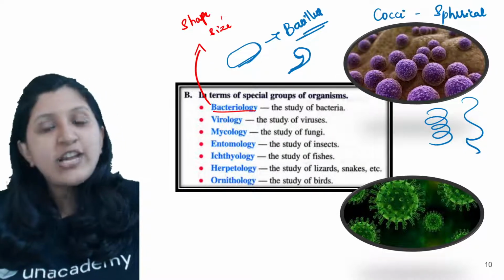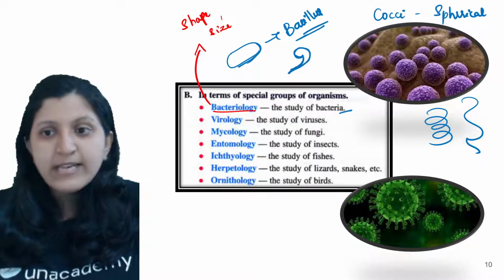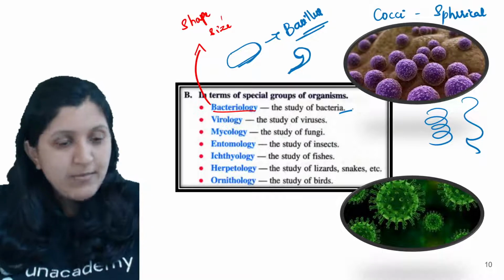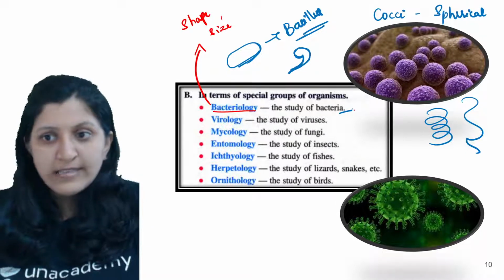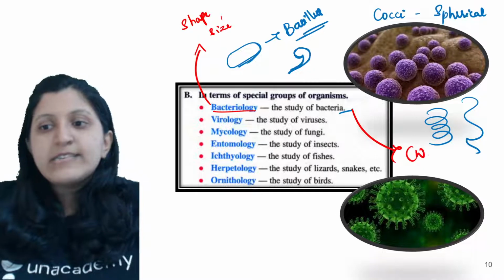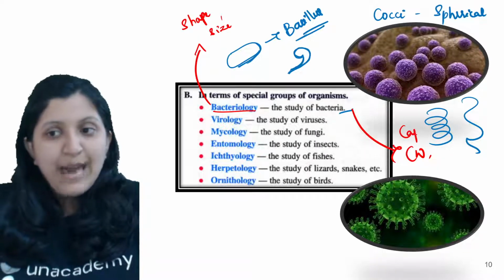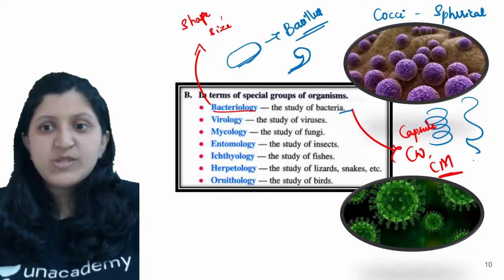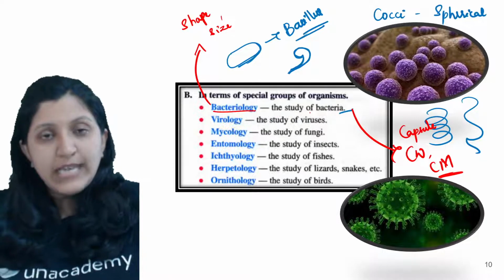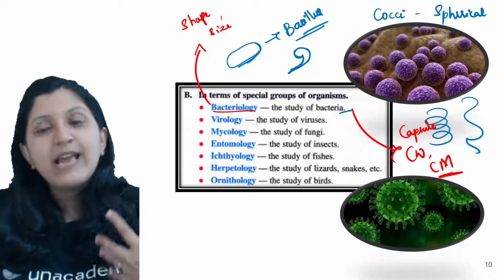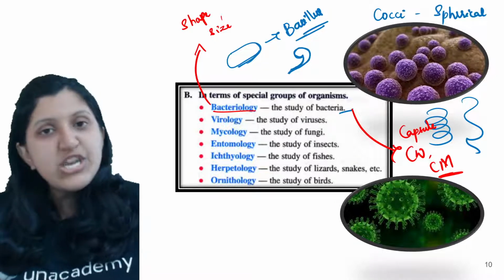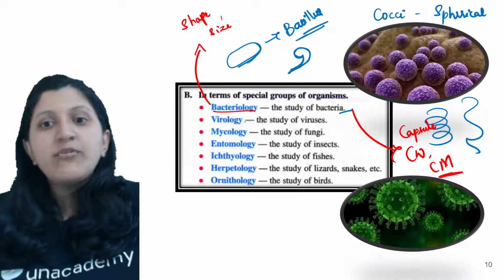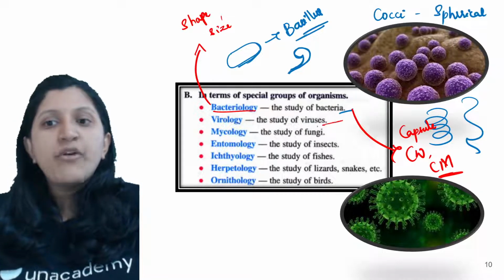In that case, each and every detail about the bacteria is studied, whether it has a cell wall, whether it has just the cell membrane, so all that structural analysis is also done. This one has a cell wall, then a capsule is also present. You can also find a cell membrane present. So every detail, like how exactly one bacteria is different from the other, is studied under bacteriology. Now under virology, this is the study of viruses.